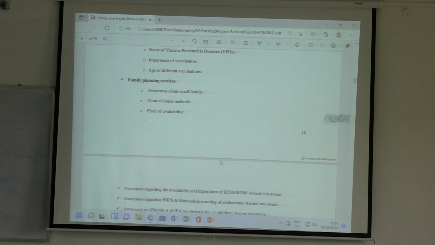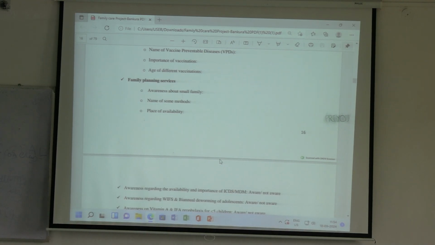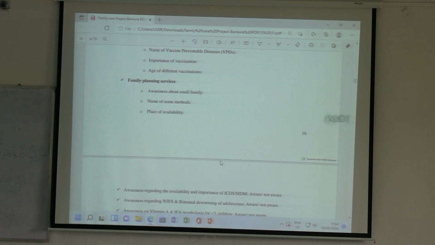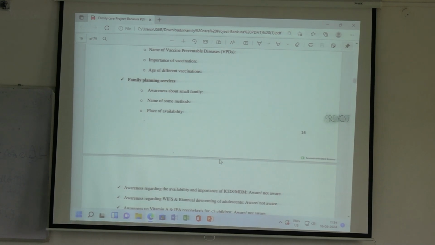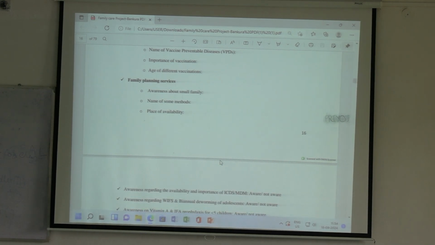Especially nowadays, the injection method, DMPA, is being promoted a lot, because it is very compliant. Only once in 3 months the person has to take a 150 milligram injection, and the woman has adequate contraception if she wants to have a gap between two children. So they might be aware of some methods.